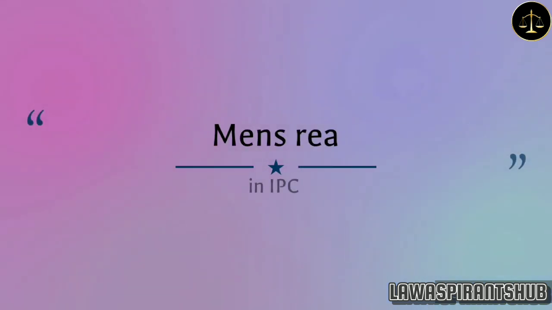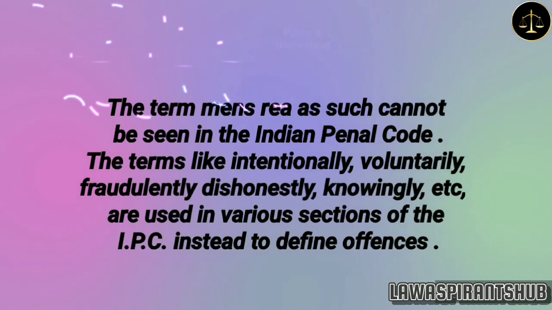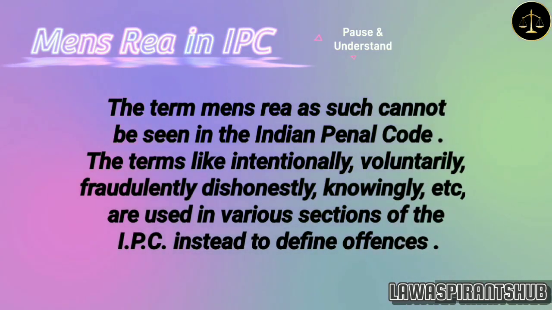Welcome to today's discussion. The topic of today's discussion is on mens rea in the Indian Penal Code of 1860. The term mens rea as such cannot be seen in the Indian Penal Code. The terms like intentionally, voluntarily, fraudulently, dishonestly, knowingly, etc., are used in various sections of the IPC instead to define offences.